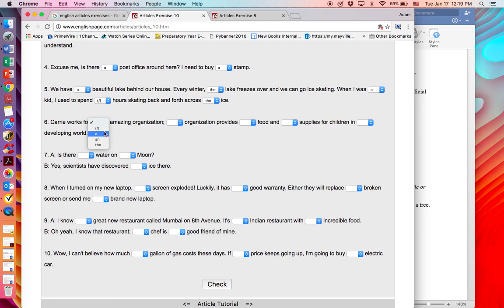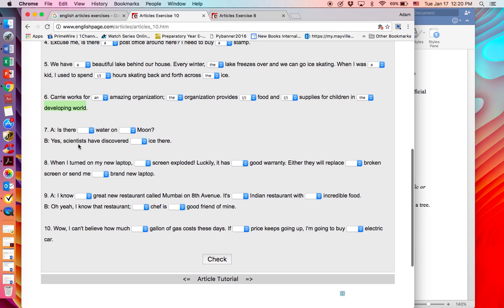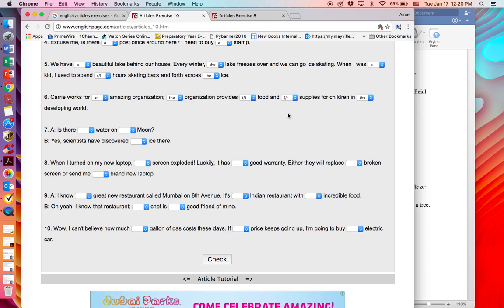Carry works for an amazing organization. There are many amazing organizations. It starts with a vowel, you need "an." What is that amazing organization? The organization provides uncountable food and plural supplies for children in the developing world. The developing world is well known. This is a term we use for poorer countries. Even though there are many countries, it is the developing world.